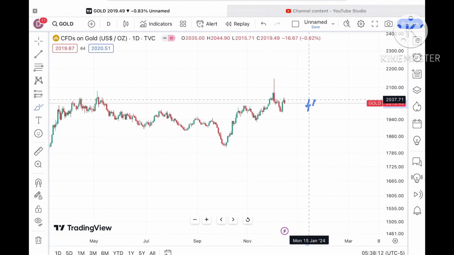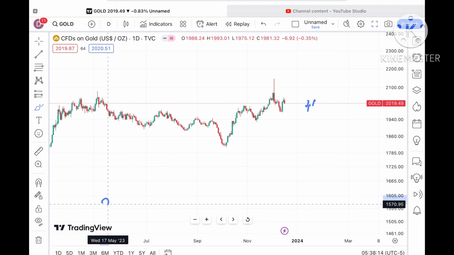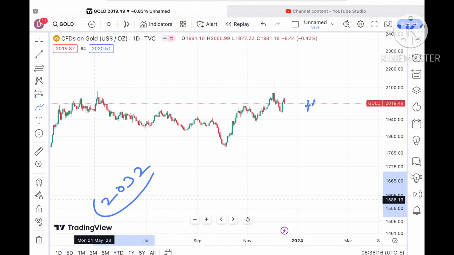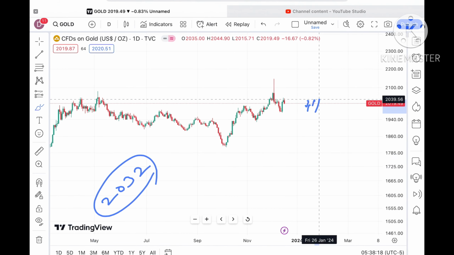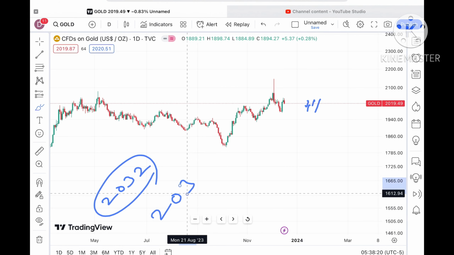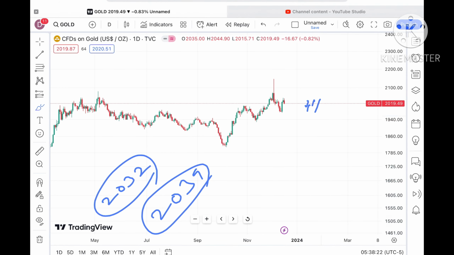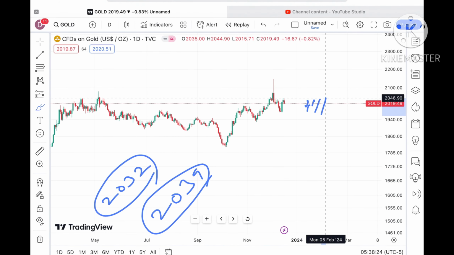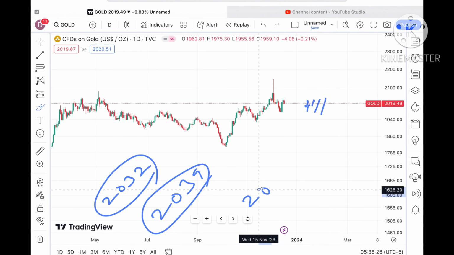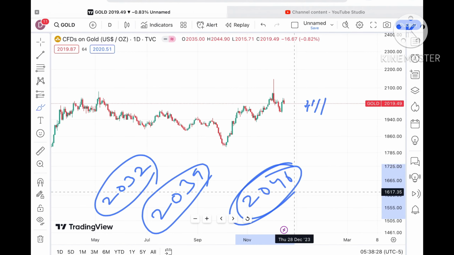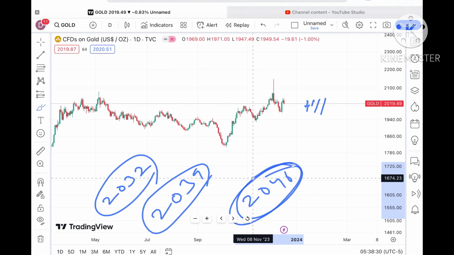So if it started going up this level, we will see it will go further upside towards a level of $20.32, and if the price started going above that level, we will see it will cross a level of around $20.39. This $20.39 is already being a weak resistance, so chances are high it will touch a level of around $20.46, and this is also being a weak resistance.